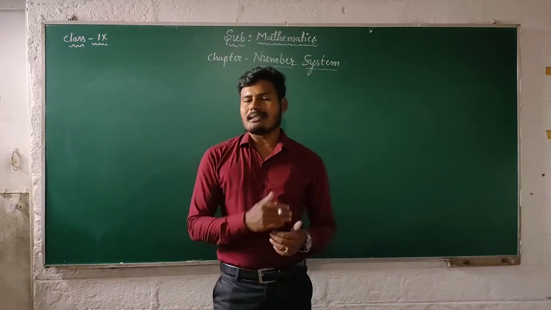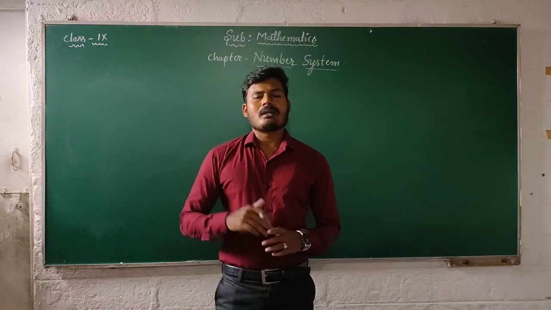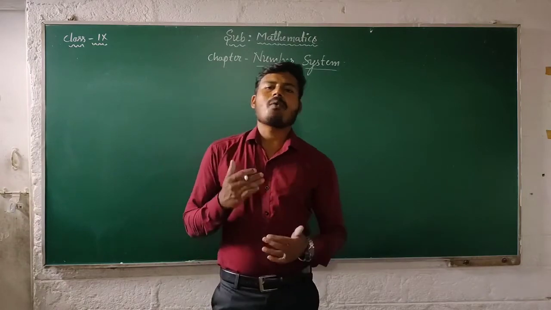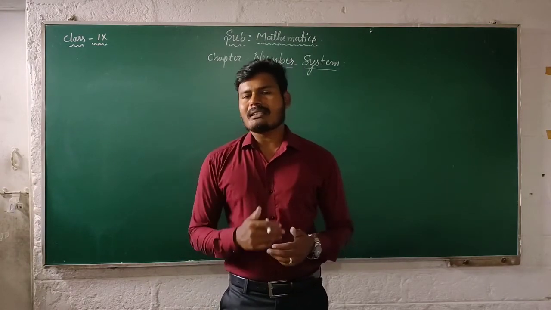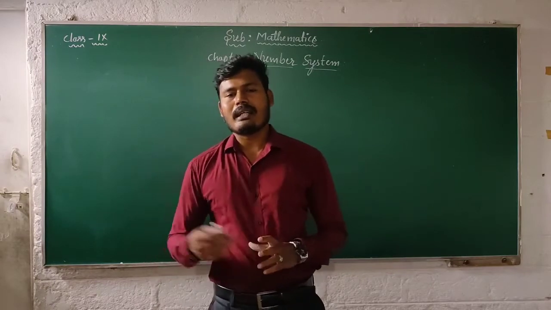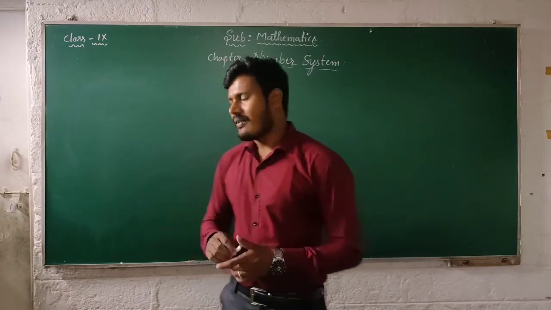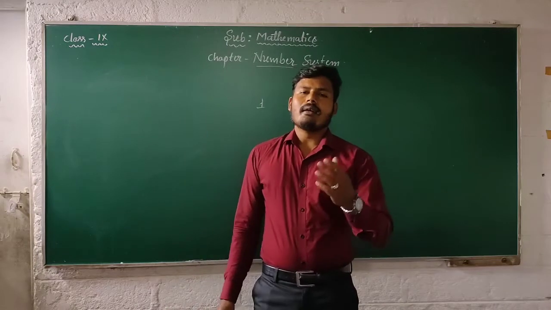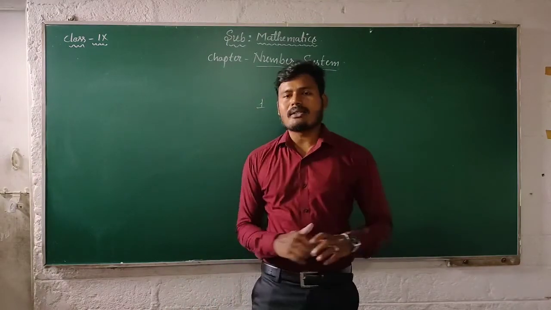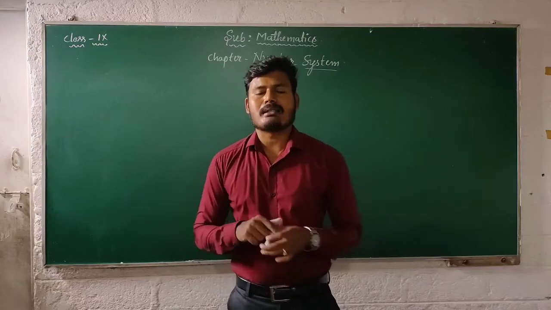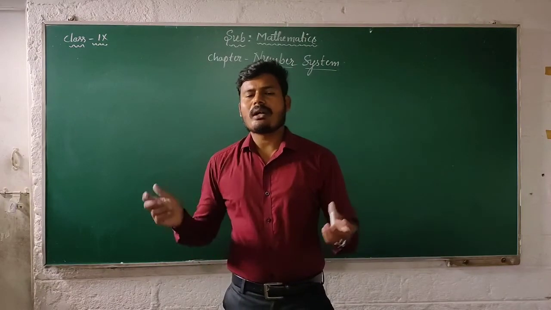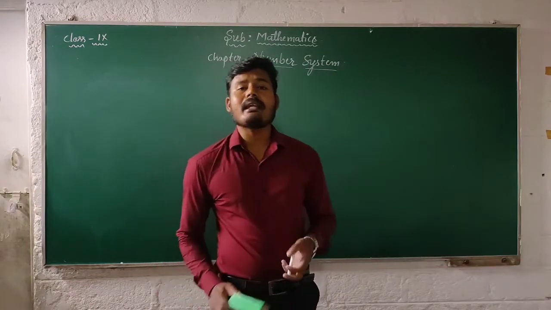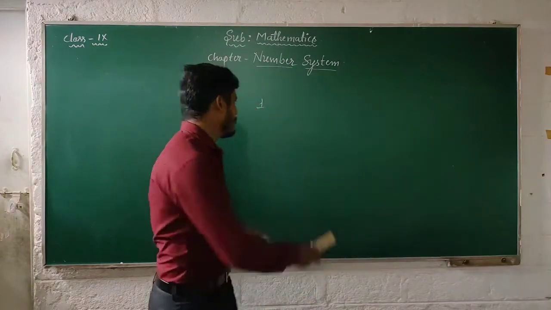Why? Suppose we consider natural numbers. What are natural numbers? These are the counting numbers that start from 1. Then which is the least natural number? Of course, 1 is the least natural number. Then tell me the greatest natural number in the number system. There is no greatest natural number here. So we consider that there are infinitely many numbers in our number system.